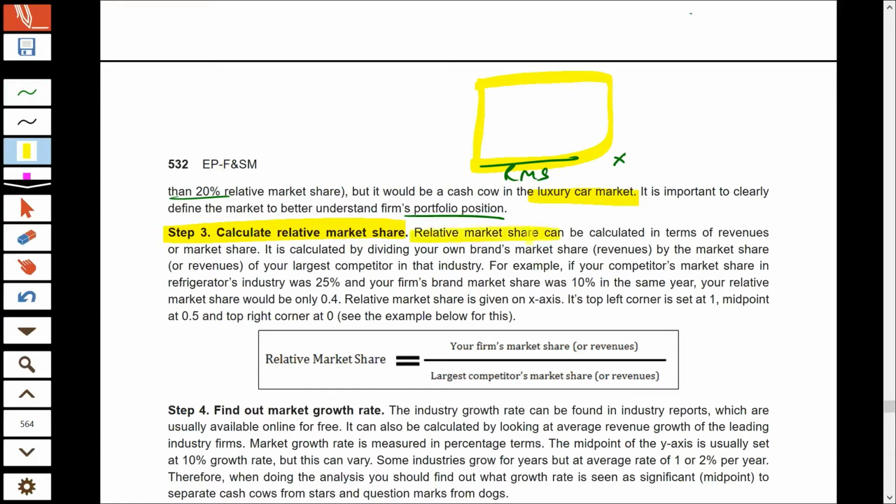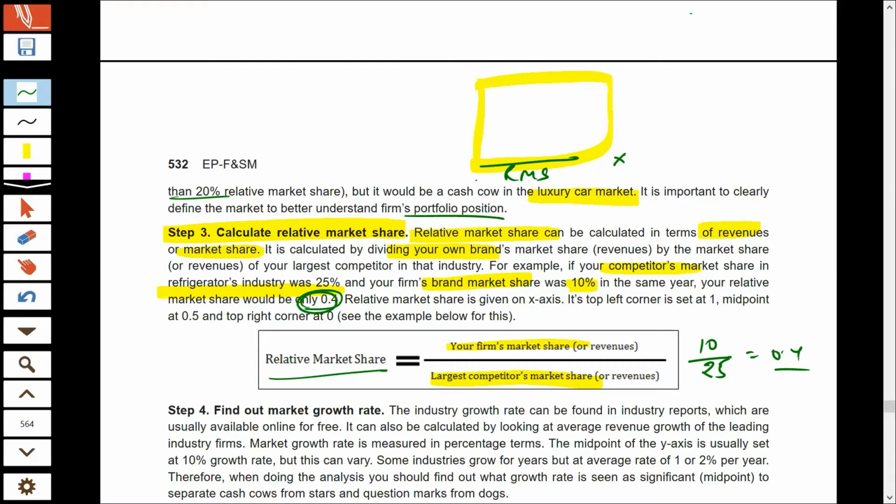Relative market share is nothing but your market share compared to your competitor. So how much revenue or market share you have compared to your competitors. This is obtained when you divide your own market share by the market share of the largest competitor in the market. Supposing your competitor's market share in the refrigerator market is 25%, and your market share in the same market is 10%. Then when you calculate relative market share, you will divide 10 by 25, which is 0.4. Now this is your relative market share.